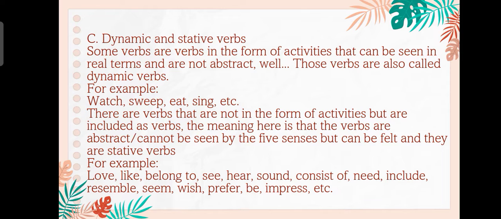The meaning here is that the verbs are abstract or cannot be seen by the five senses but can be felt, and they are stative verbs. For example, love, like, belong to, see, hear, sound, consist of, need, include, resemble, seem, wish, prefer, be, impress, and etc.